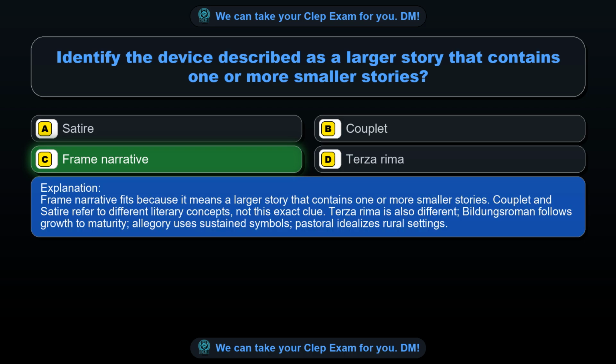Frame narrative fits because it means a larger story that contains one or more smaller stories. Couplet and satire refer to different literary concepts, not this exact clue. Terza rima is also different. Bildungsroman follows growth to maturity, allegory uses sustained symbols, pastoral idealizes rural settings.